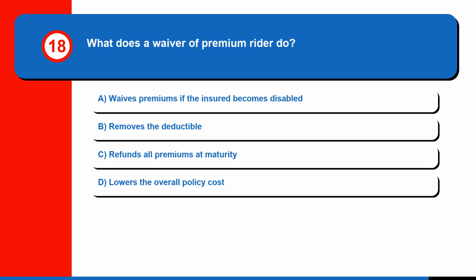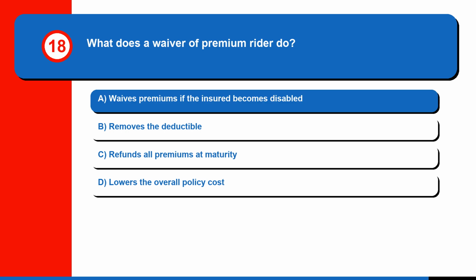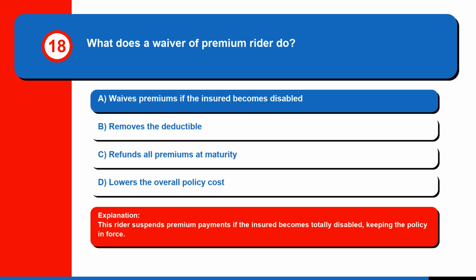Question 18. What does a waiver of premium rider do? A. Waives premiums if the insured becomes disabled, B. Removes the deductible, C. Refunds all premiums at maturity, or D. Lowers the overall policy cost? The correct answer is A. Waives premiums if the insured becomes disabled. This rider suspends premium payments if the insured becomes totally disabled, keeping the policy in force.